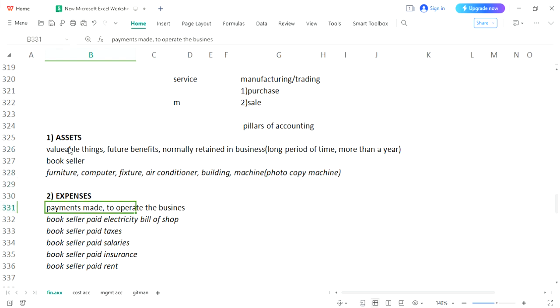And here the payment which you have made is not for the longer period. It's a payment for, you can write it in brackets, this payment is made for less than a year.